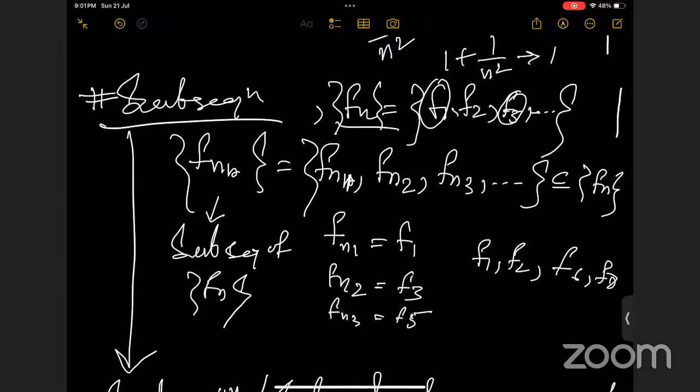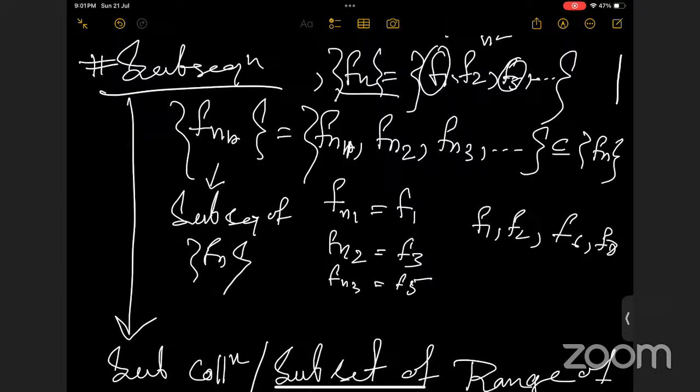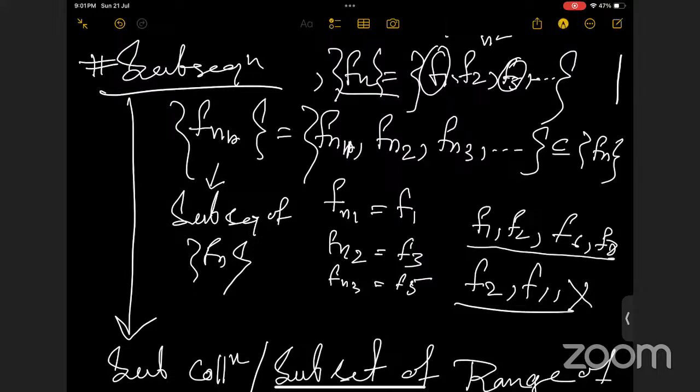Ma'am, so it's just a sub-collection of the range, okay? Ma'am, if we take randomly, then how will we have any idea of the main sequence if we put it in any order? No, we shouldn't change the order. This should be in increasing order. Don't do it like F2, F1. This is not right. You can pick any entry from here, but it should be in increasing order, okay?